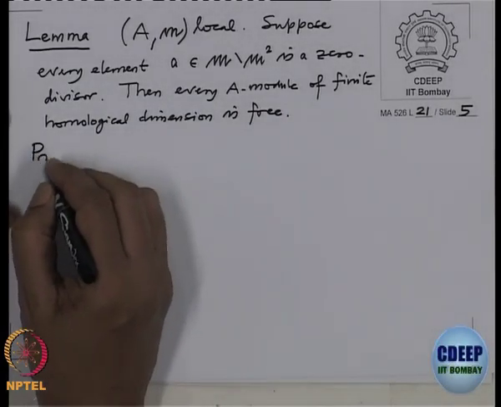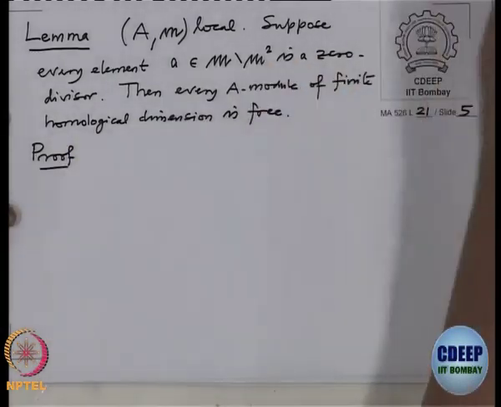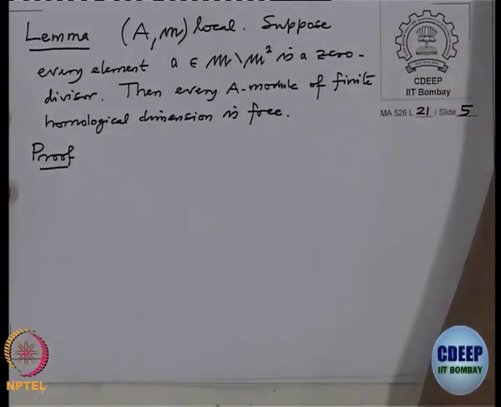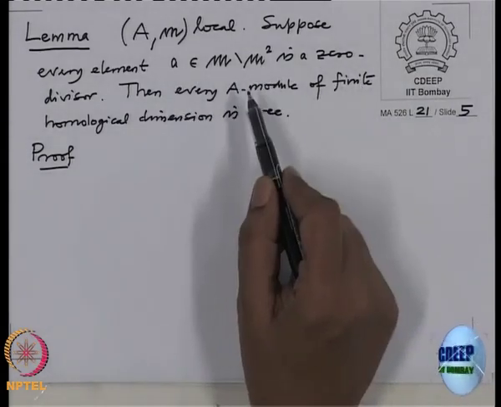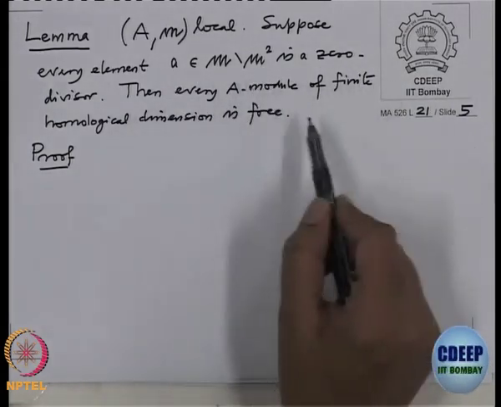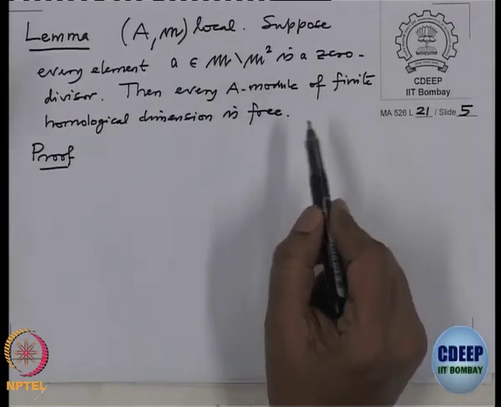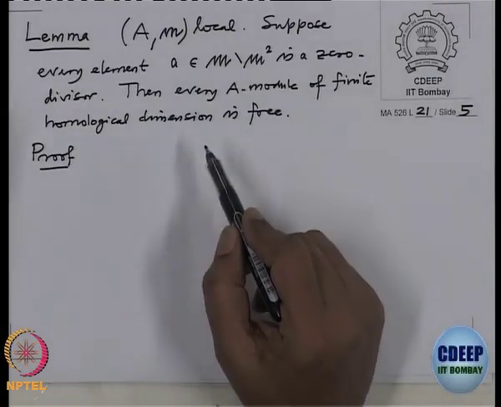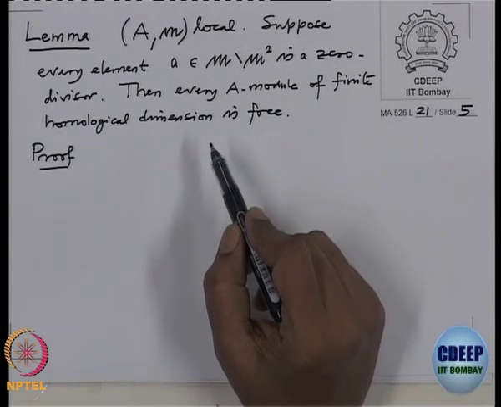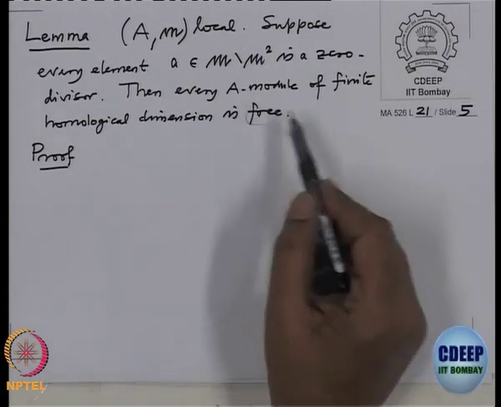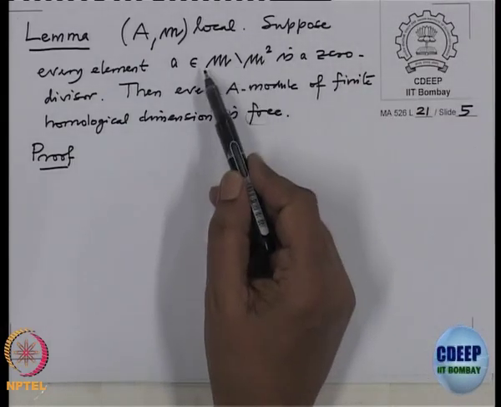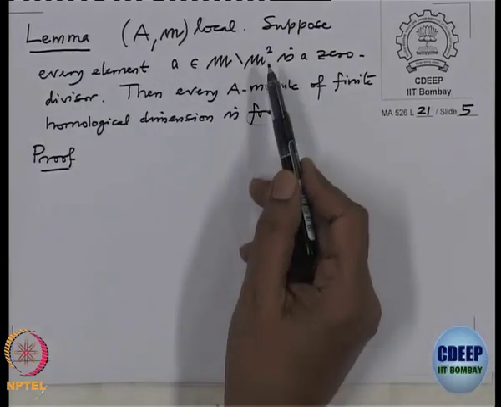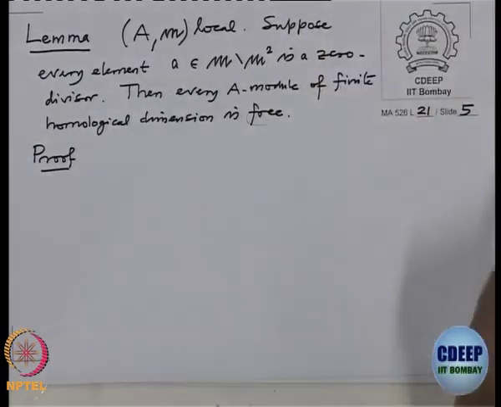Proof. See, there in the earlier lemma we said if a is in m minus m square and it is a non-zero divisor, then something happens. So, this lemma says if all elements are zero divisors, then a module with finite homological dimension has to have homological dimension 0 actually. Free means homological dimension 0. If not all elements are zero divisors, then we can choose a non-zero divisor and apply those lemmas.